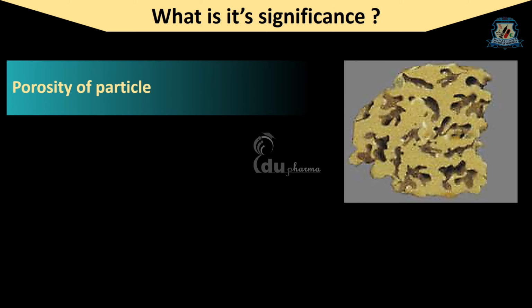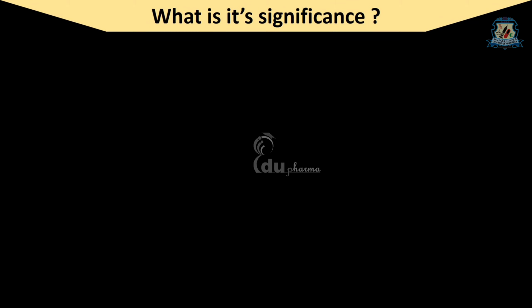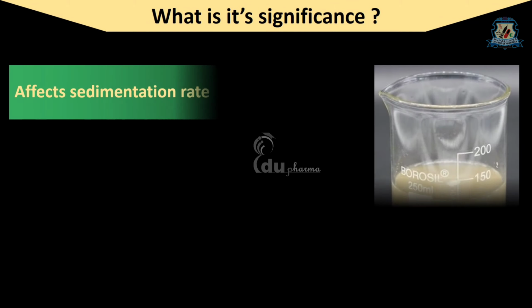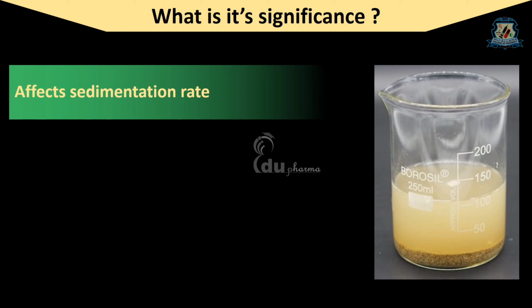Porosity is another aspect of particle analysis. The porosity of particles very much depends on the shape of the particle. The shape of particles also affects the rate of sedimentation, as in the case of pharmaceutical suspensions. We can say the shape of suspended particles may alter the stability of the dispersion system.